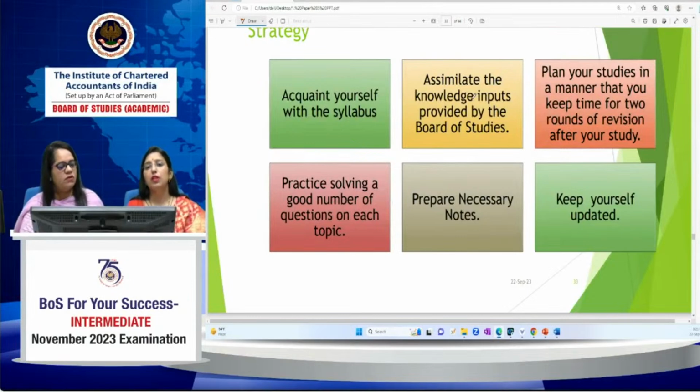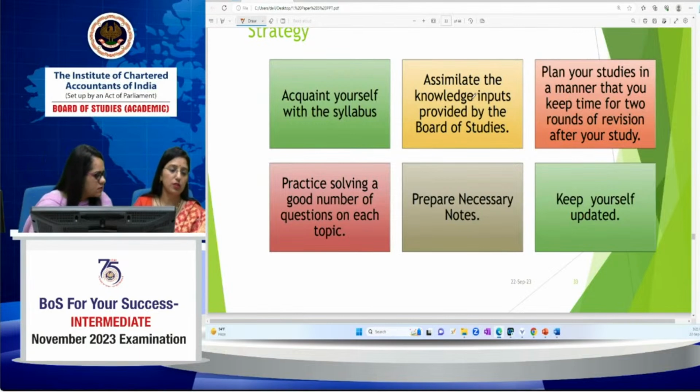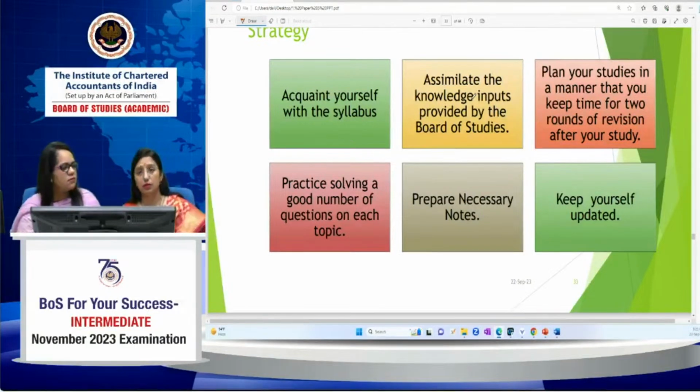One more thing we would like to add here: some students ask many questions related to the format for the preparation of the financial statements, whether they can prepare in the Schedule 3 Division format or in the T format. Students, please note that only the complete Schedule 3 format is applicable. If you solve in the T format, it will not be helpful for you and you will not get any marks for it. For the company's accounts, Schedule 3 is applicable, so you have to prepare your balance sheet in Schedule 3 format only.